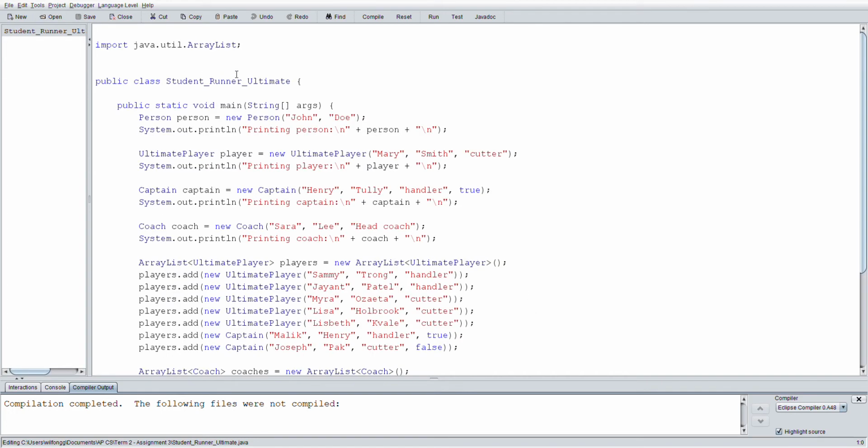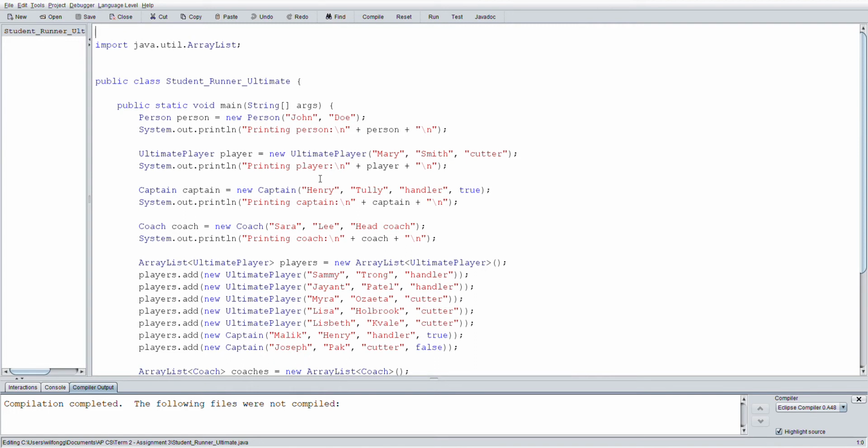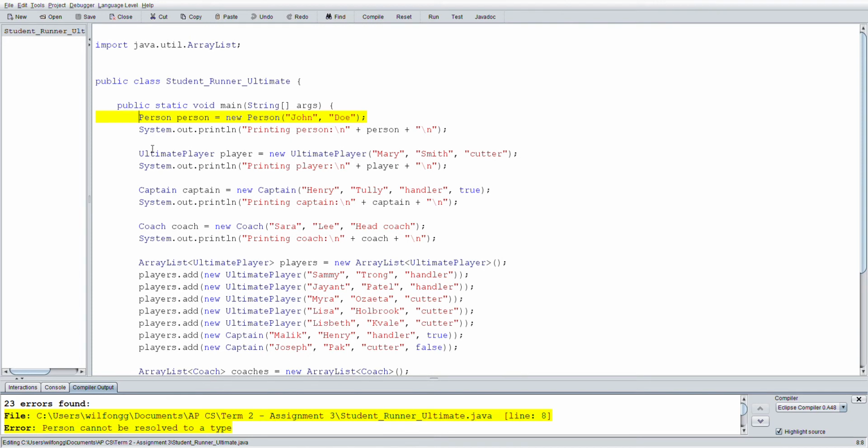So if I open that up, it's just a Java file that is referencing the class files that we're going to be making. And all the different class files are going to be saved as their own .java file. And all of those files, so all your 5 class files and the student runner file, so those 6 total files, need to be in the same folder on your computer when you're running this through Dr. Java. So if I compile my runner file, I'm going to get a bunch of errors because it's referencing some classes that don't exist yet. So for example, this first line here, where I haven't actually written a person class yet.